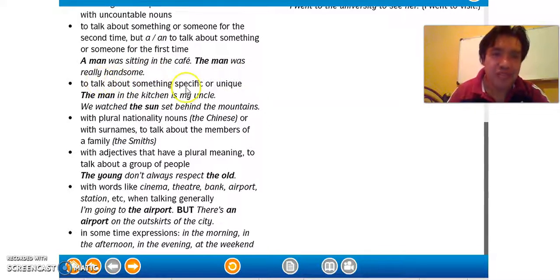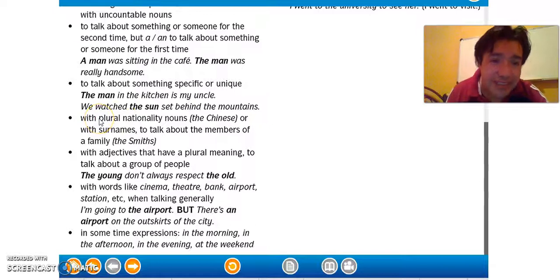To talk about something specific or unique, for example, the man, the moon, the pyramids. So the man in the kitchen is my uncle. That means that there are no more men. Okay, here we watch the sunset behind the mountains.